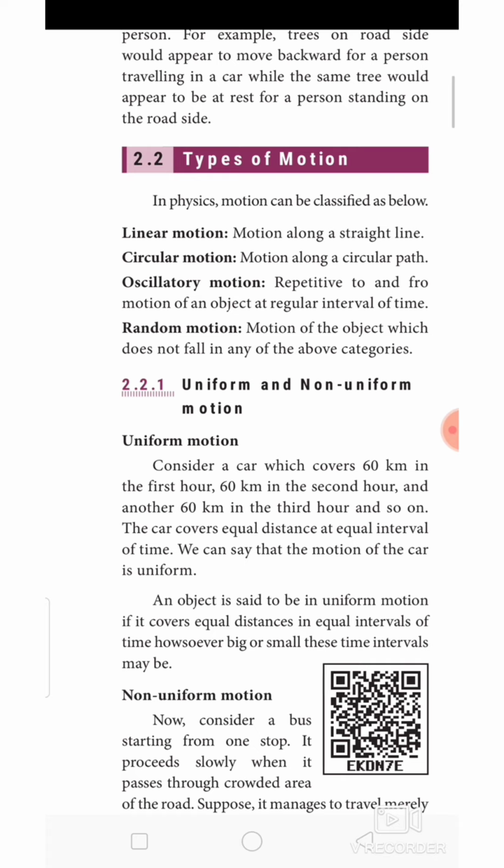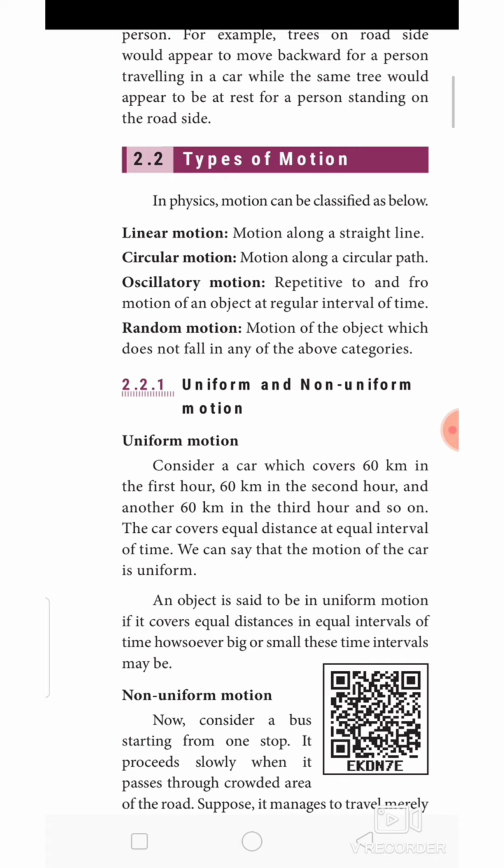Oscillatory motion, the repetitive to and fro motion of an object at regular intervals of time, is known as oscillatory motion. Swing and simple pendulum are good examples of oscillatory motion. Random motion is the motion of an object which does not fall in any of the above categories. In the chemistry lesson we have seen the Tyndall effect, isn't it? It is a good example for random motion. You might have learned these things in your early classes. As we are growing up, we need to understand science much better. So we move on to the next step.